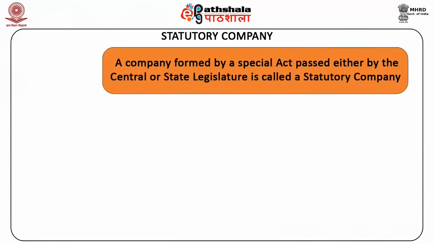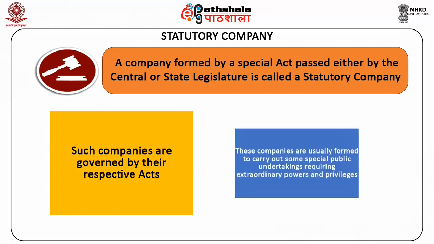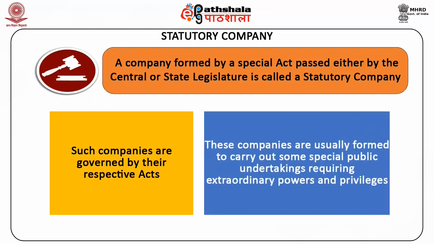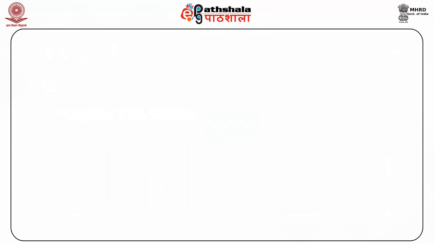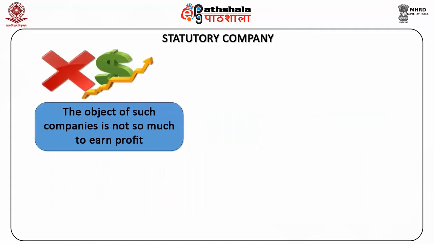A company formed by a special act passed either by the central or state legislature is called a statutory company. Such companies are governed by the respective acts. Although statutory companies are governed by the provisions of their special acts, the provisions of the Companies Act 2013, which are not inconsistent with the special acts, apply to these companies. These companies are usually formed to carry out some special public undertakings requiring extraordinary powers and privileges. The object of such companies is not so much to earn profit, but to serve people.